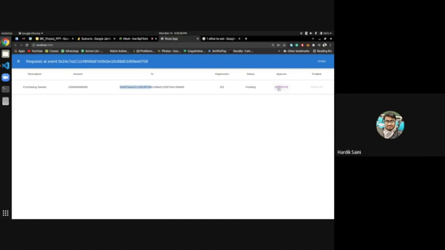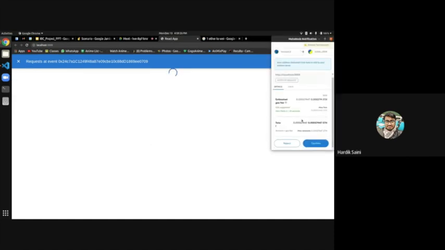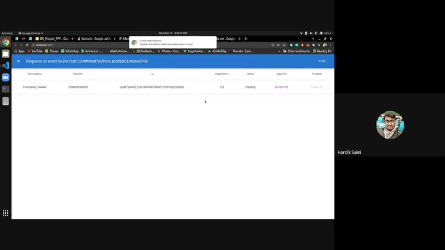I will click on approve, and once I click on approve, in MetaMask you can see that I don't get any error because I am a valid contributor. So I will click on confirm. Whether the given address is a valid contributor or not is checked in our smart contract. You can see the approval count has increased to 1.